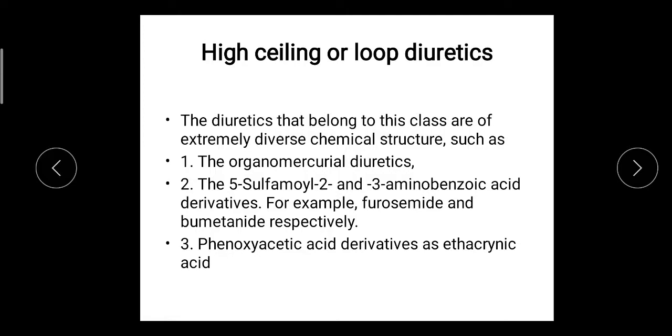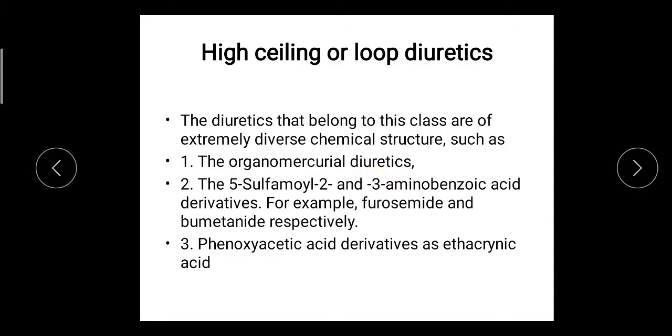The diuretics that belong to this class are of extremely diverse chemical structure, means they have different types of structure. They do not belong to the same category of structure. These are classified in three classes. First, the organomercurial diuretics.